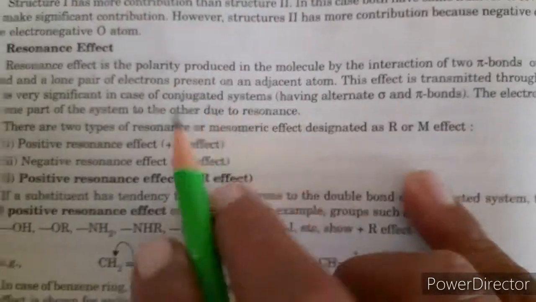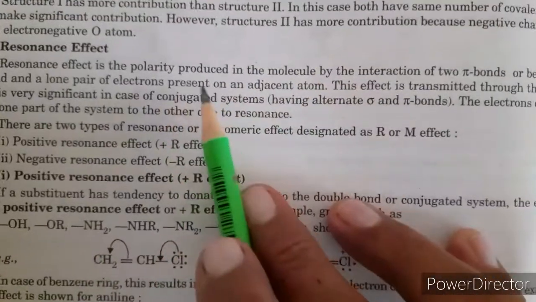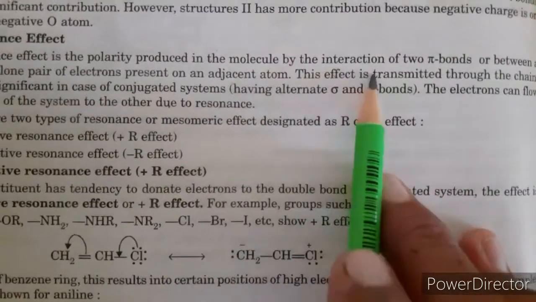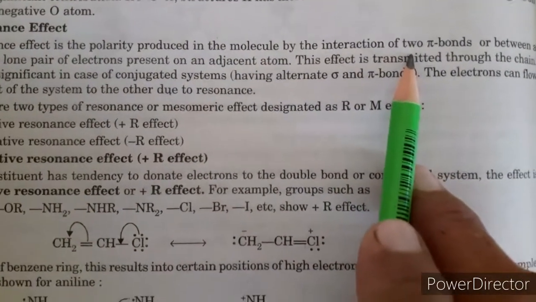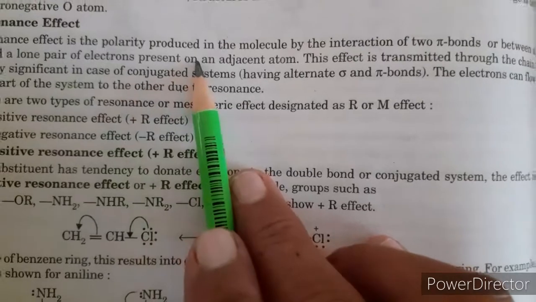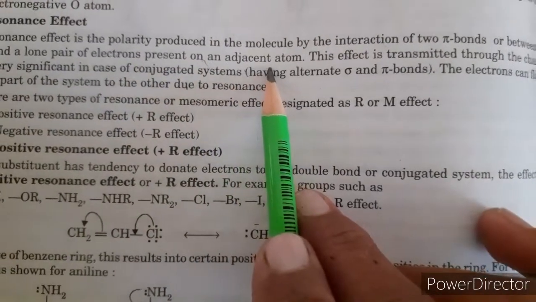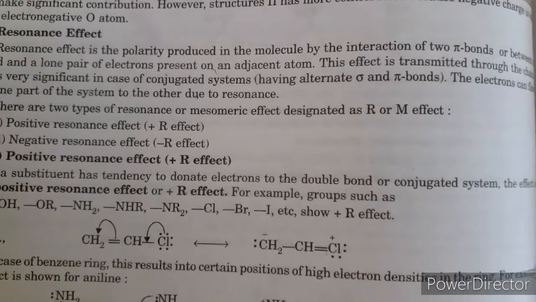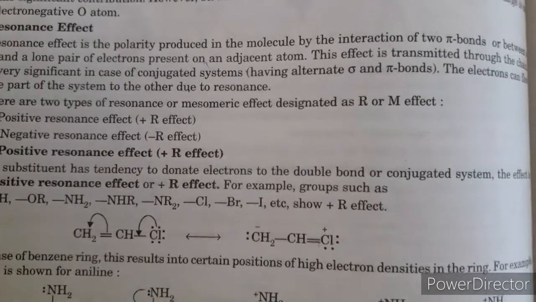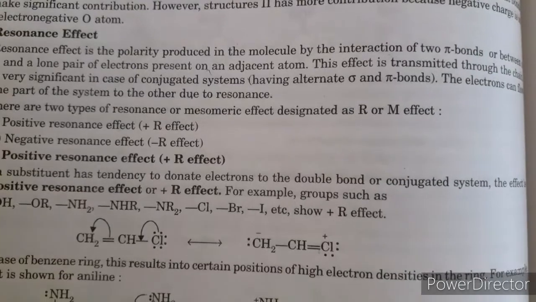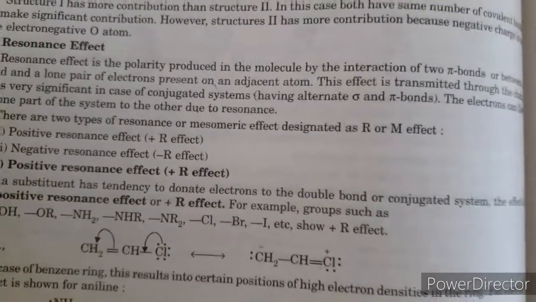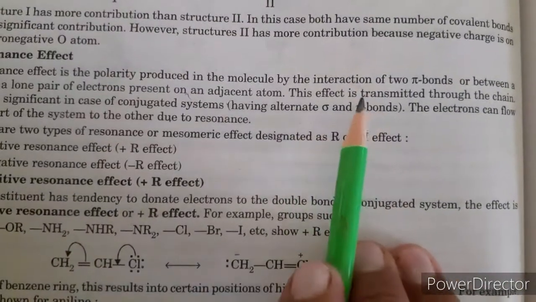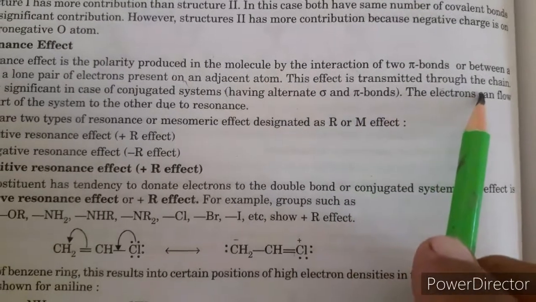Next we discuss the resonance effect. The resonance effect is the polarity produced in a molecule by the interaction of two pi bonds, or between a pi bond and a lone pair present on an adjacent atom. The more electronegative atom attracts the electron towards itself and bears a partial negative charge, and the other occupies a partial positive charge. So this effect is transmitted through the chain.